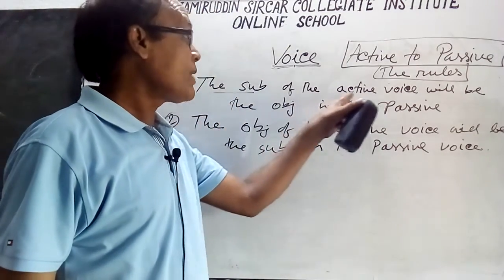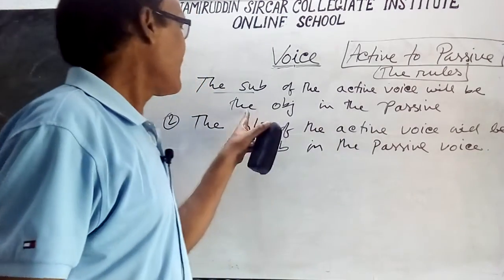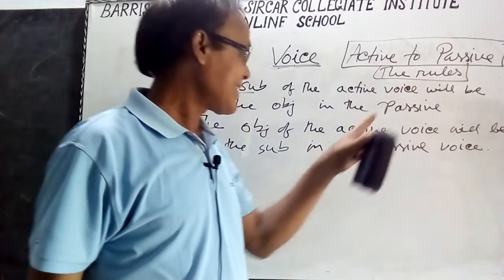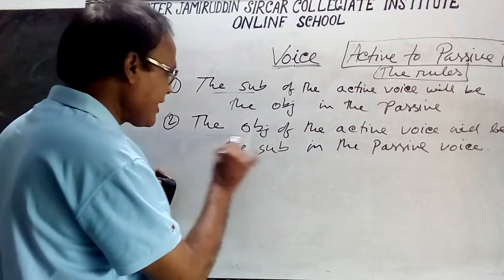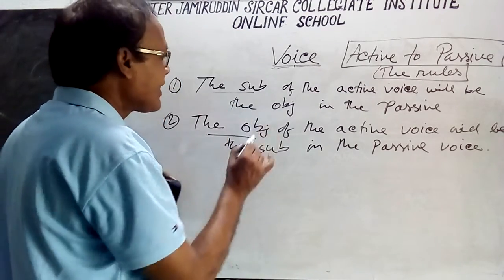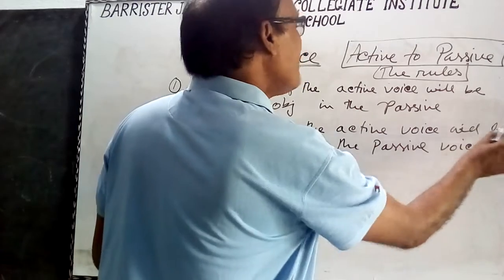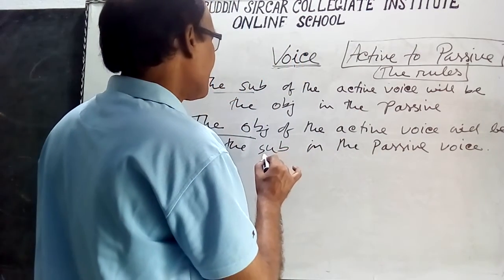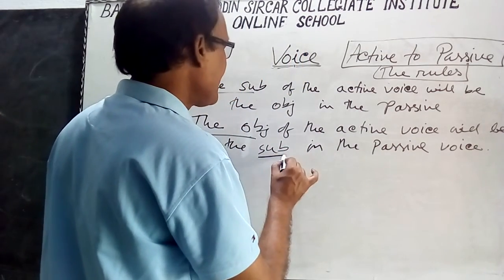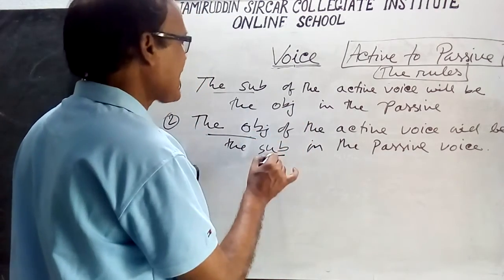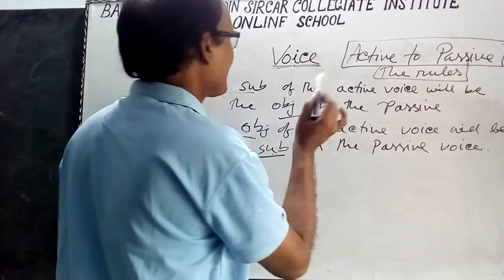The subject of the active voice will be the object in the passive voice. Similarly, the object of the active voice will be the subject in the passive voice. Object, subject, object.